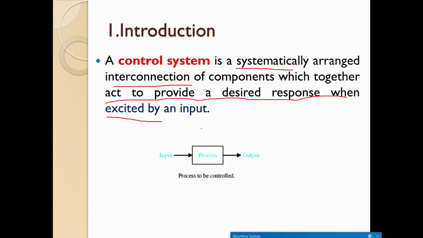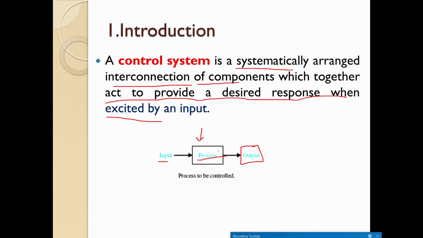For example, if you look at the diagram over here, it has one process. For that process there will be an input, and whenever an input is given, the process has to provide a required output. Correct? So such a system is called a control system.